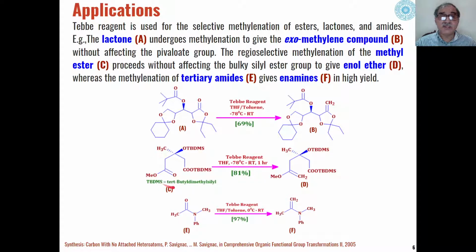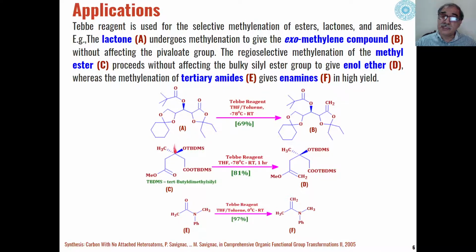Similarly, in this compound, you can see this is a methyl ester having these types of silyl derivatives which are protecting groups. Here this is protecting the carboxylic acid group, here this is protecting the hydroxyl group. So tertiary butyl dimethylsilyl group is attached to this for protection of these groups.